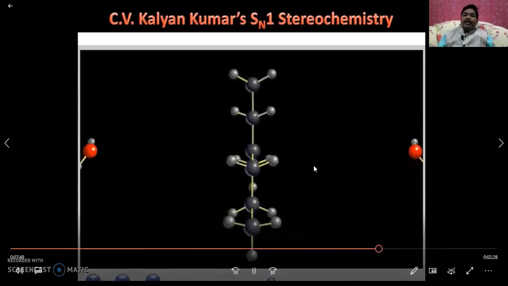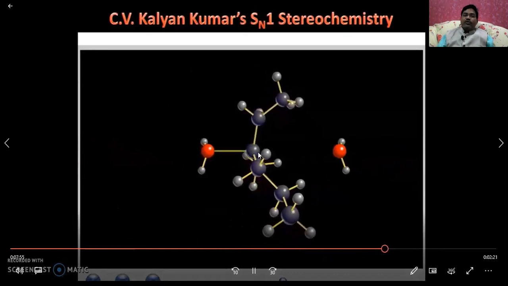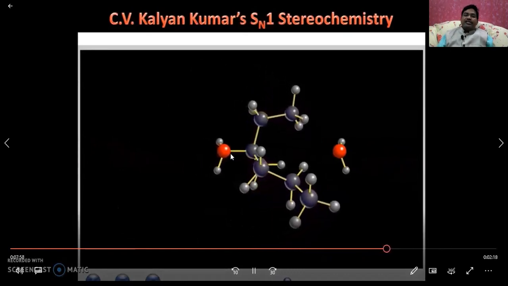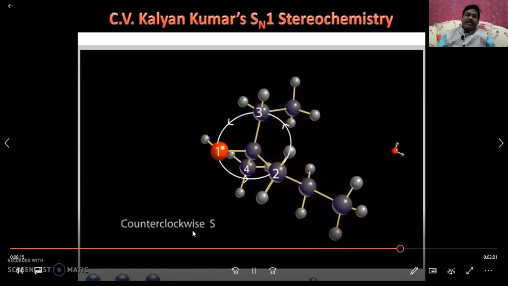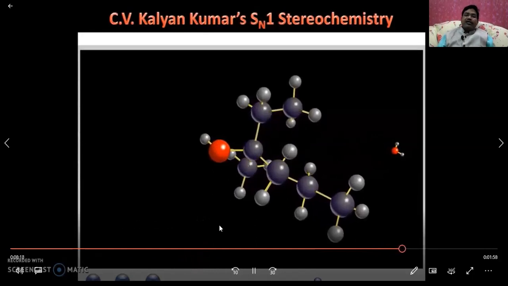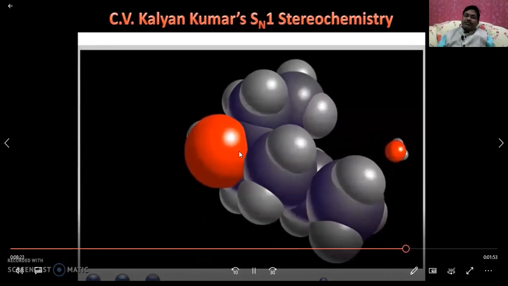See, this is the carbocation, both approaches have equal possibility. Now let us see the opposite direction. The nucleophile is attacking opposite to the leaving group, and this is going to be the S configuration. See that this is the base accepting the proton from the oxonium ion, and you can see how it is accepting. And here, if you see the CIP rules, it is going to be the S configuration. That's why inversion of the configuration takes place.